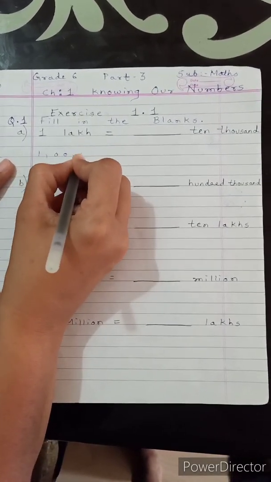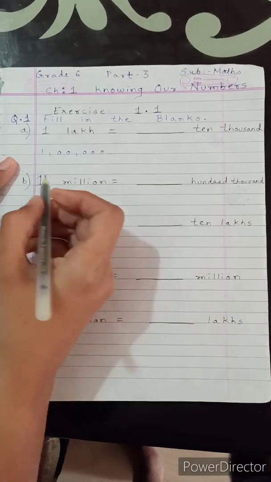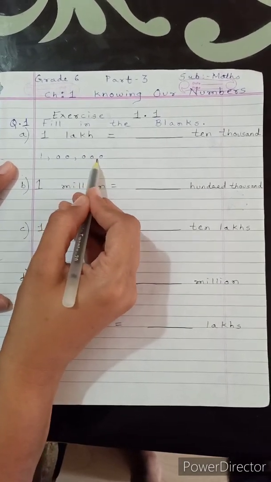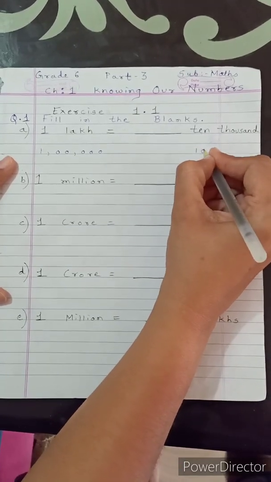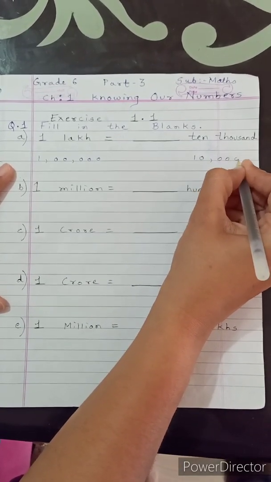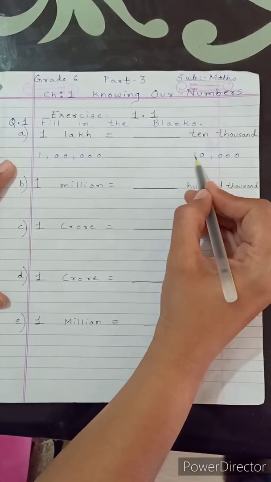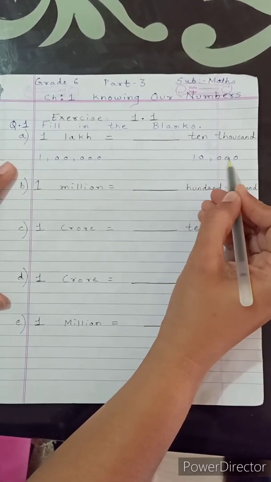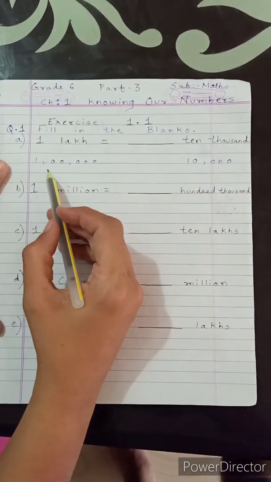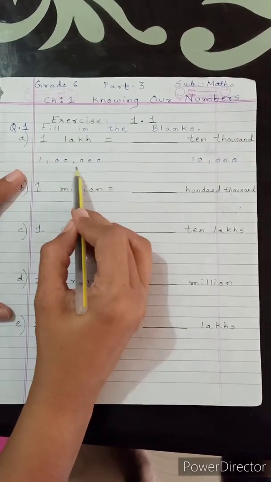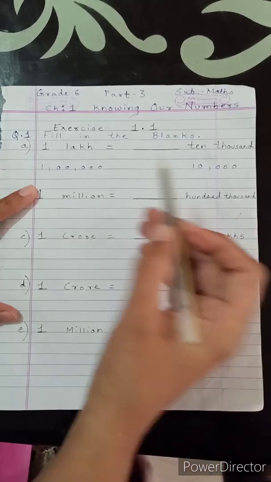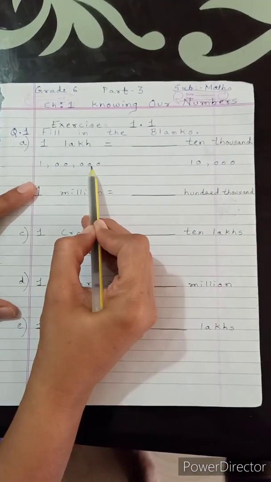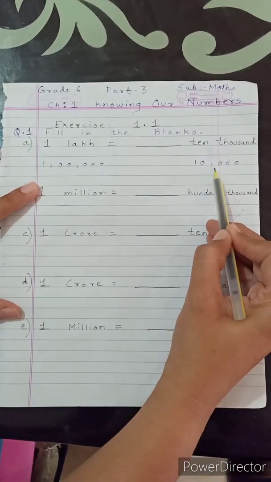We can write 1 lakh like this. 1 is followed by 5 zeros. 10,000. 10,000 is written like this. It has 5 digits, that is 1 followed by 4 zeros. Now here there are 6 digits and here there are 5 digits. Okay, here number of zeros are 5 and here number of zeros are 4.